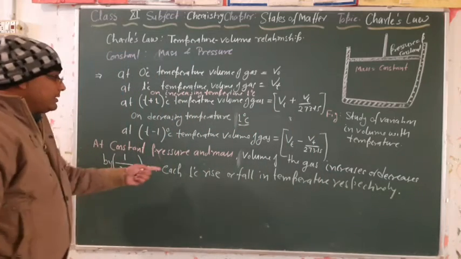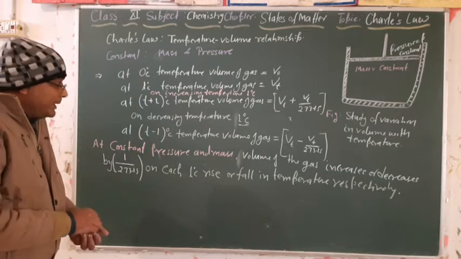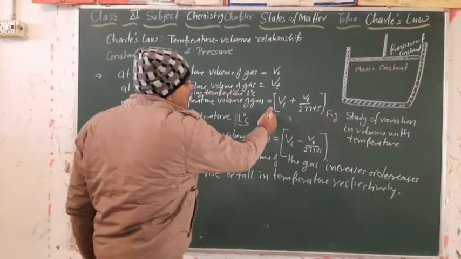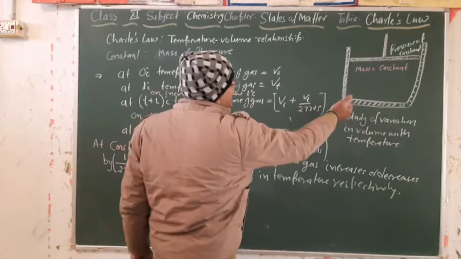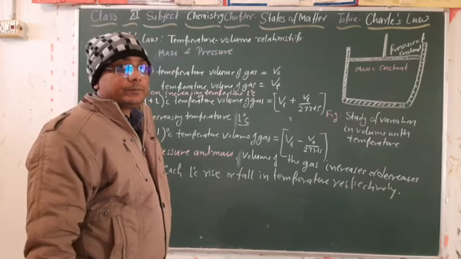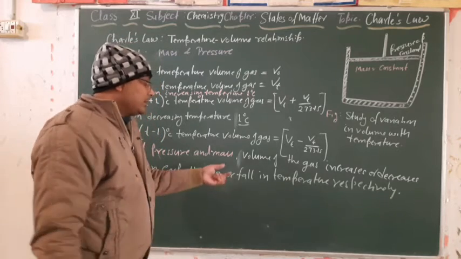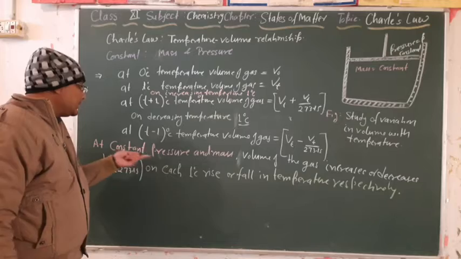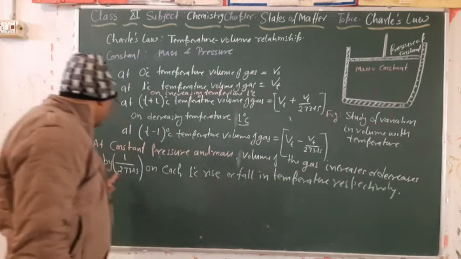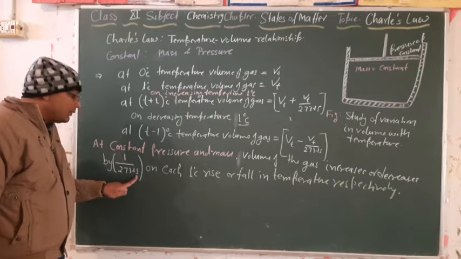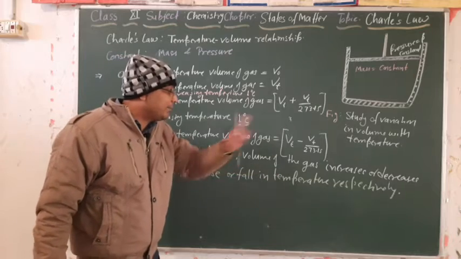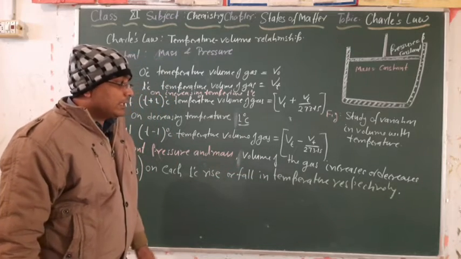His statement is based on the mathematical expression of the observation whatever he had observed through the experiment. At constant pressure and mass, the volume of the gas increases or decreases by 1 by 273.15 parts on each 1 degree Celsius rise or fall in temperature respectively.